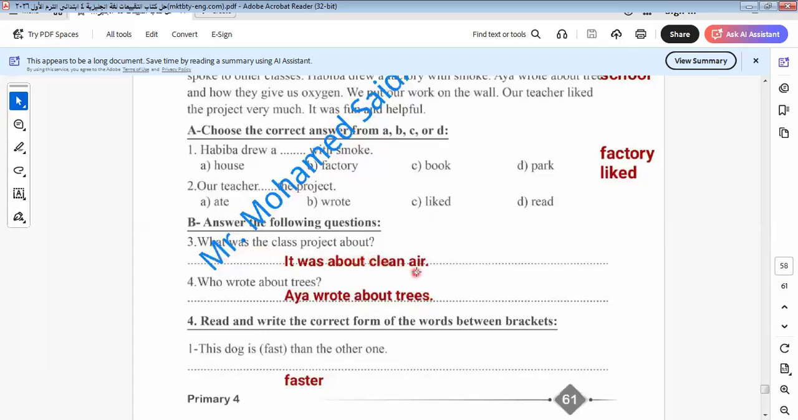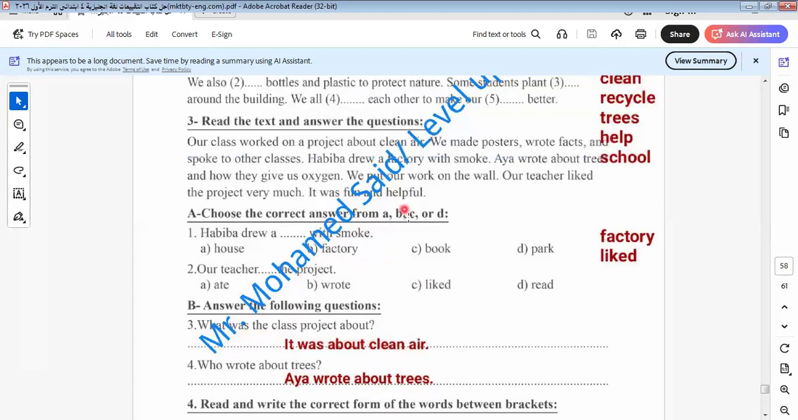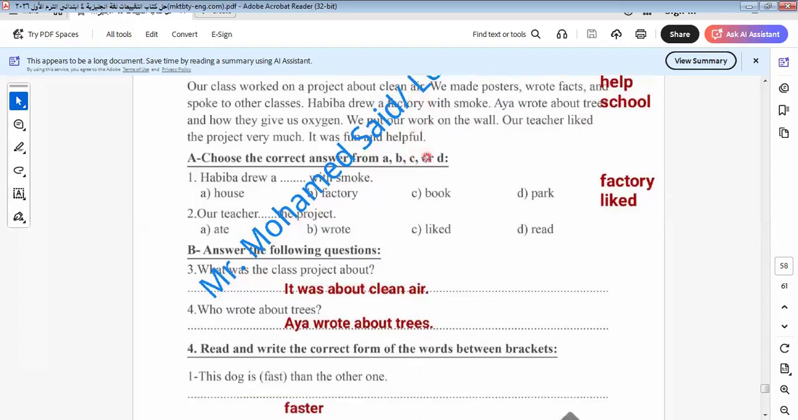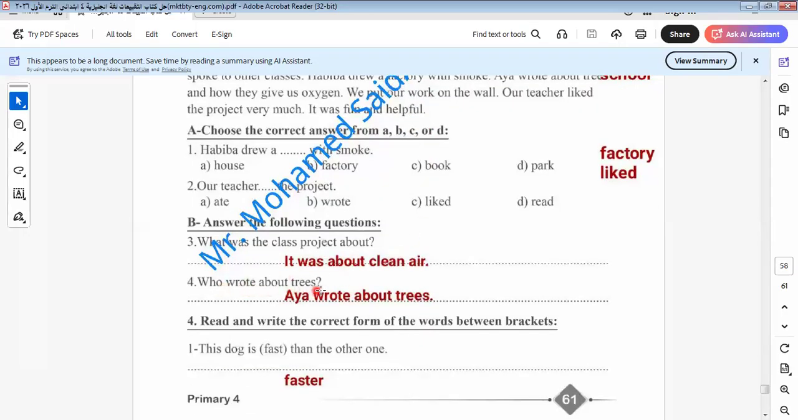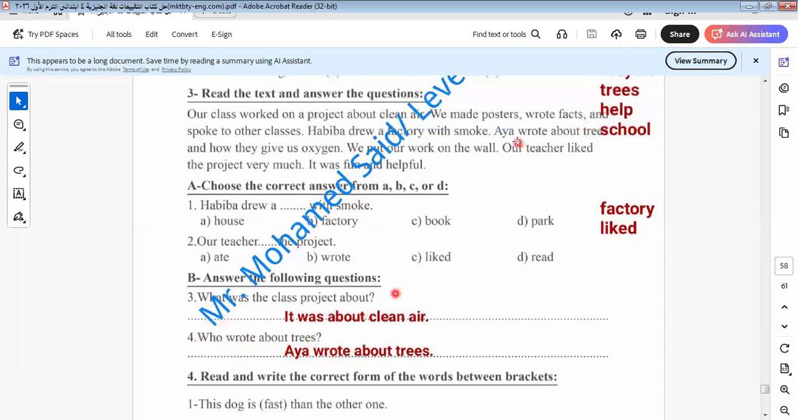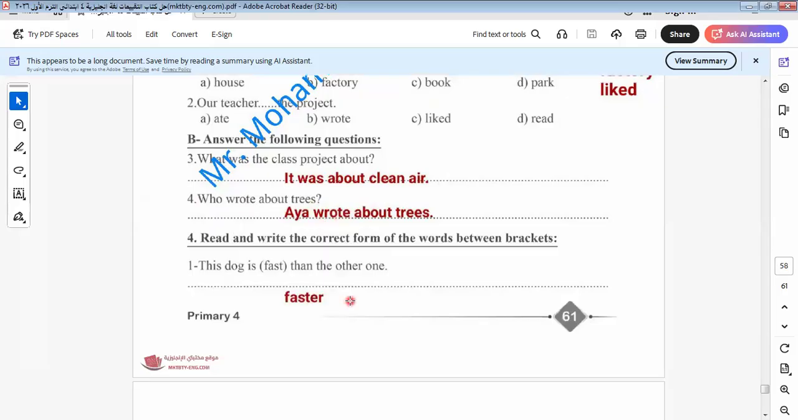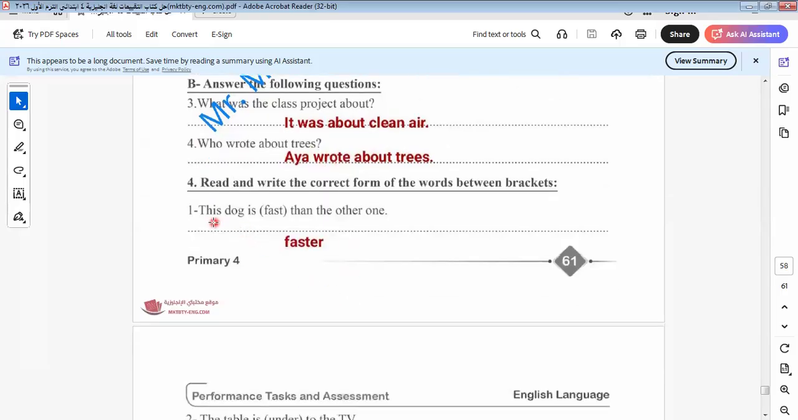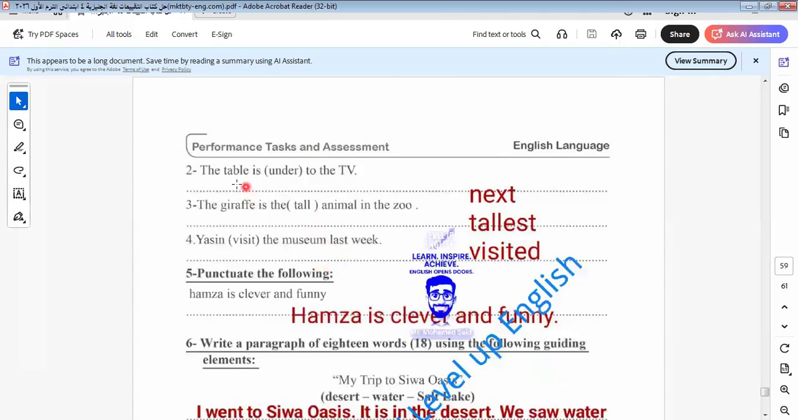What was the class project about? Project about what? Clean air. Who wrote about trees? So here I asked about the subject first. It will be here: Aya wrote about trees. Right. So here let's go to another one. This dog is faster there, so it will be here faster. Let's go to another one. The table is next to the TV.